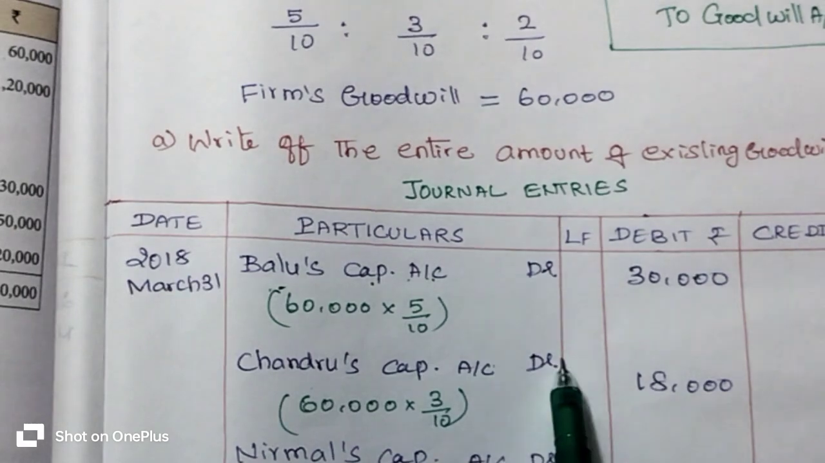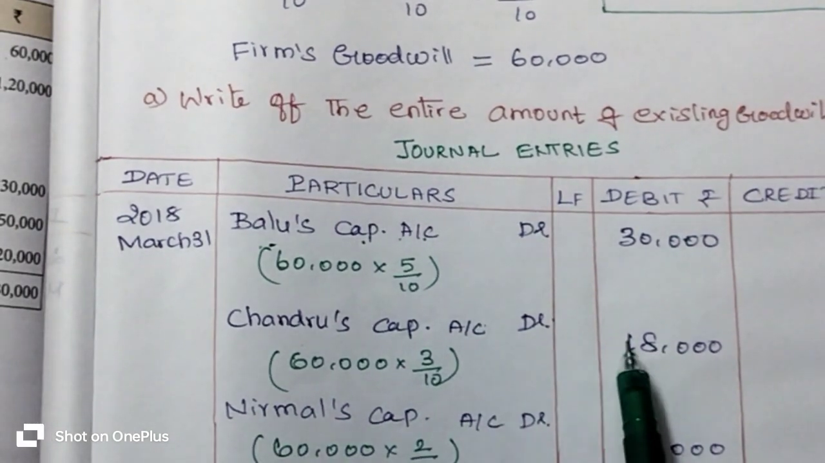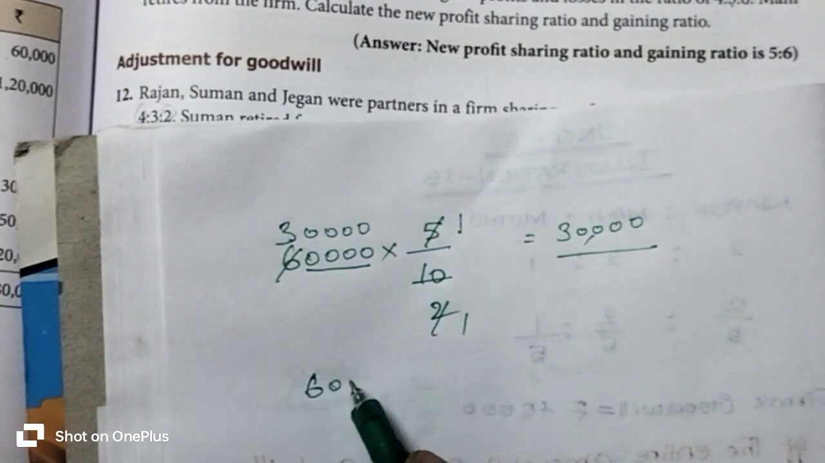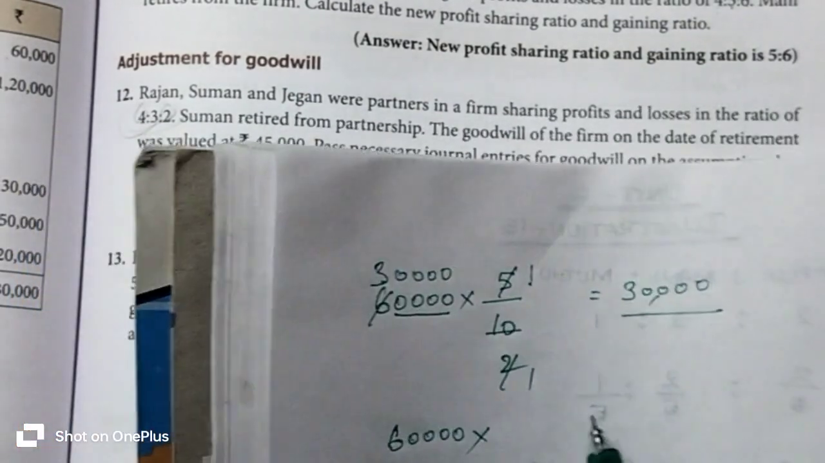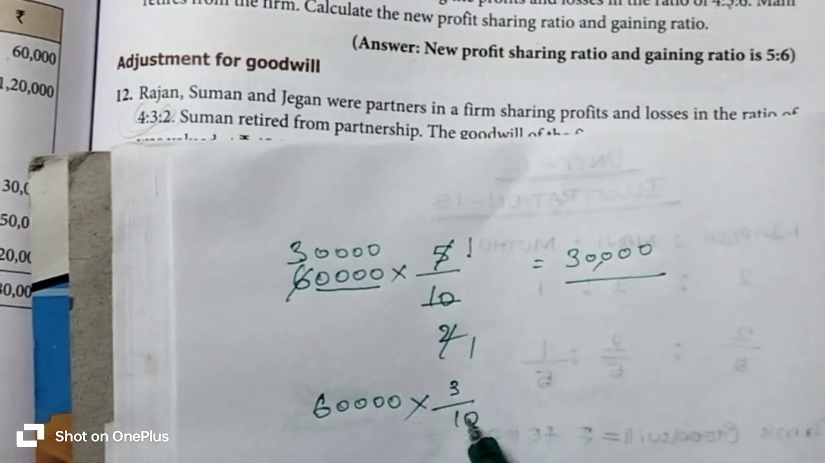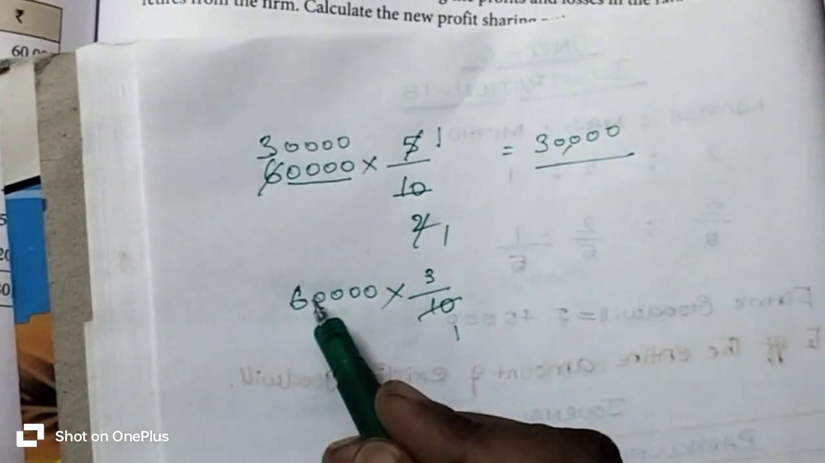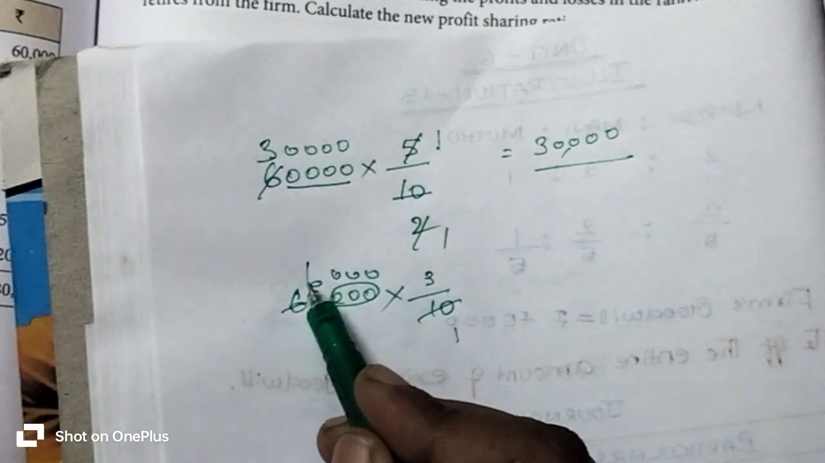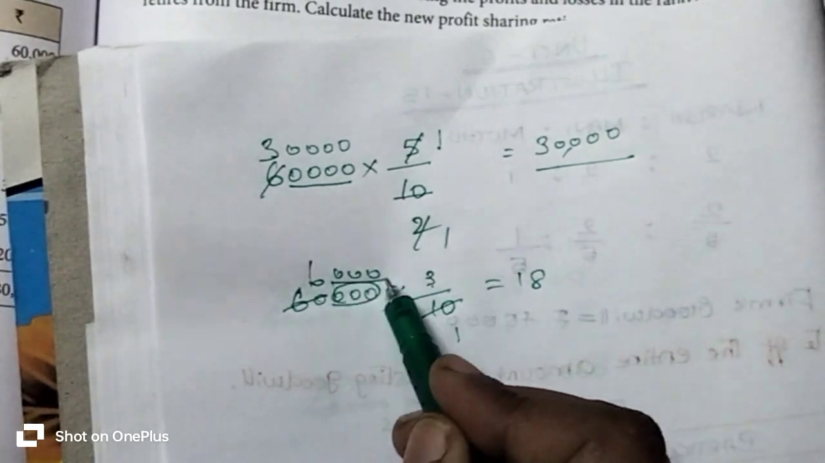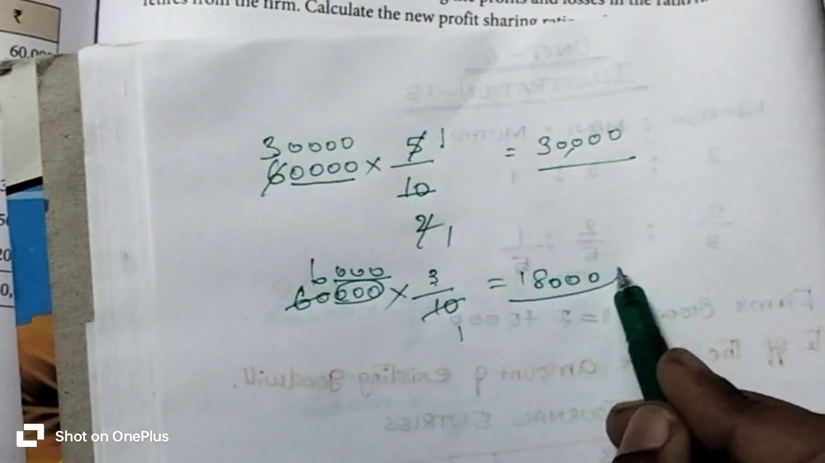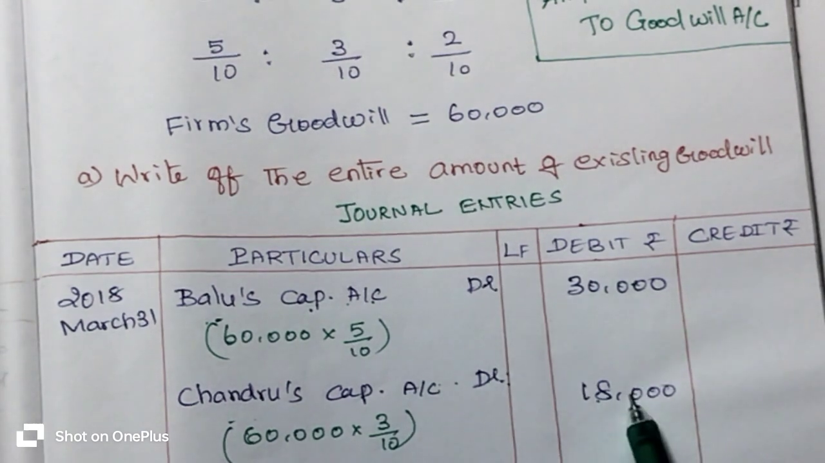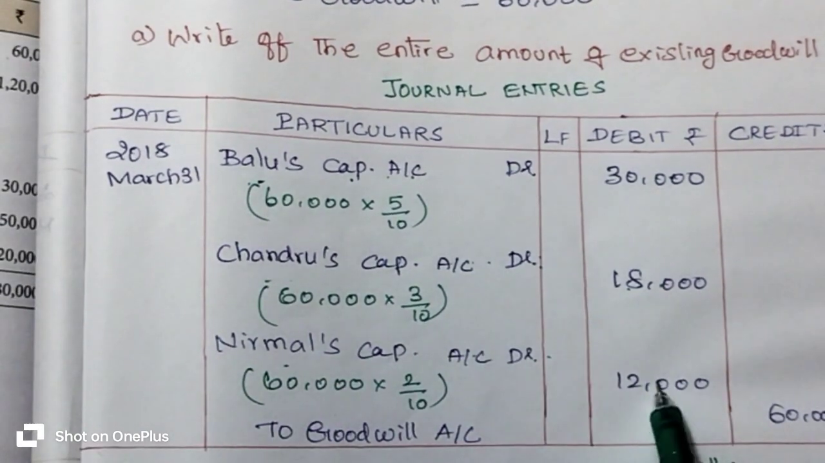Then Chandru's capital account is debited with 18,000 rupees. How will we get Chandru's 18,000 rupees? We calculate 60,000 rupees into Chandru's gaining ratio, which is 3 by 10. 1 ten is 10, 6 tens are 60, so these 3 zeros are added here. 3 sixes are 18, and these 3 zeros are entered here. So 18,000 rupees. Chandru's capital account is debited with 18,000 rupees and Nirmal's capital account with 12,000 rupees.